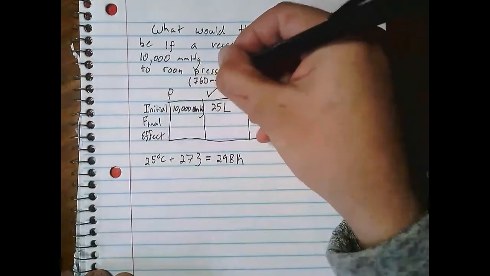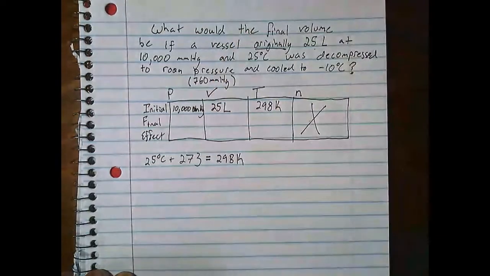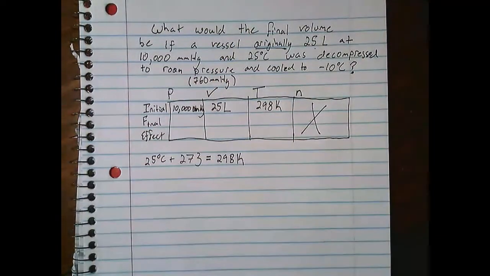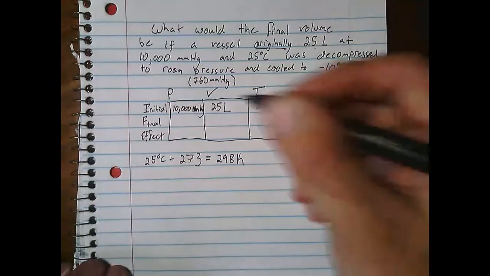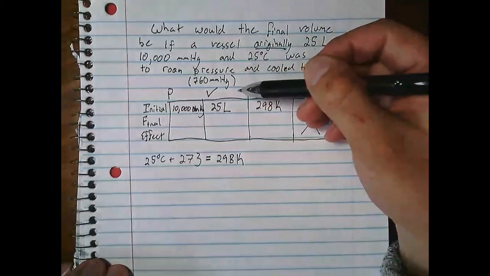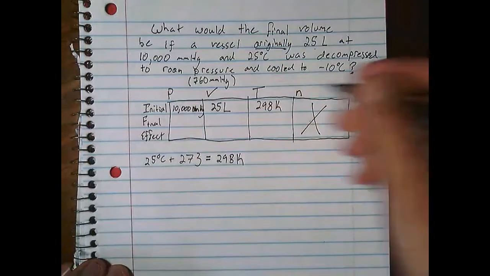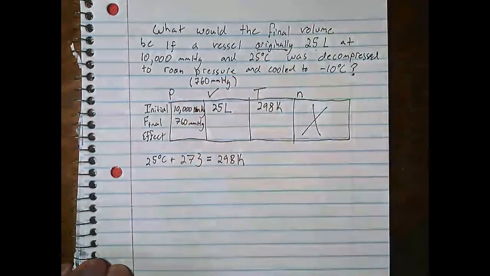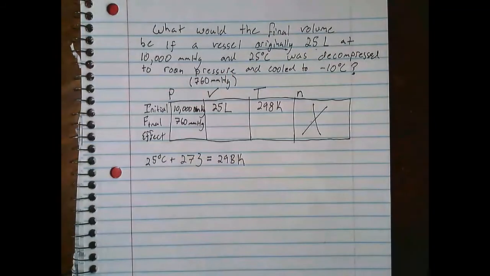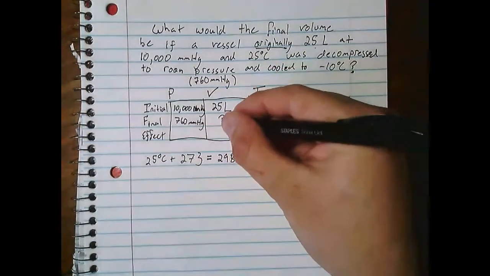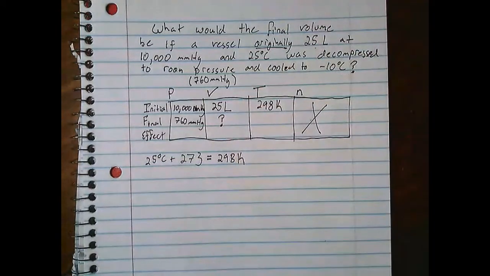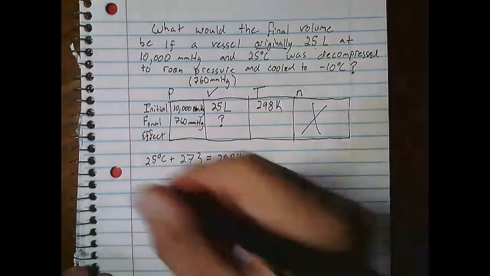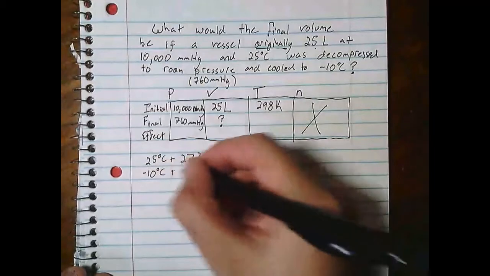Room pressure is approximately 1 atmosphere or 760 millimeters of mercury. So really we would call it standard pressure. So 760 millimeters of mercury is our final pressure. For volume, again, that's the whole point of the problem. I don't know what the final volume is yet. And then the final temperature is negative 10 degrees Celsius. Again, Celsius is no good, so we convert to Kelvin.